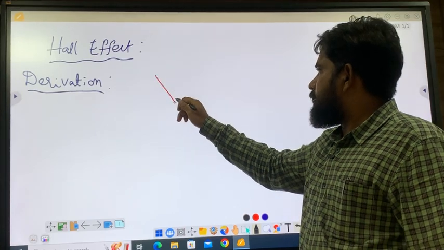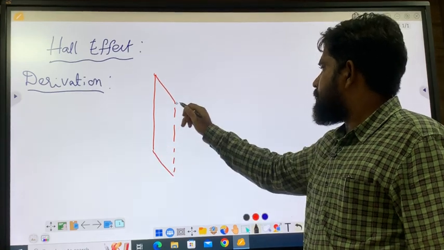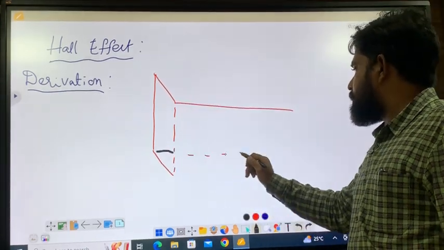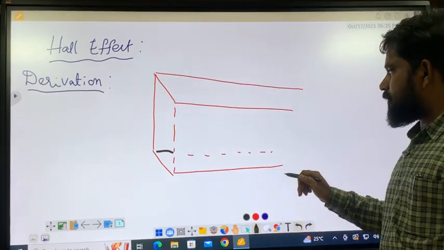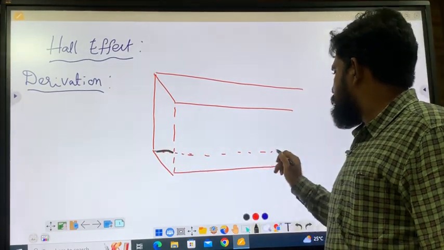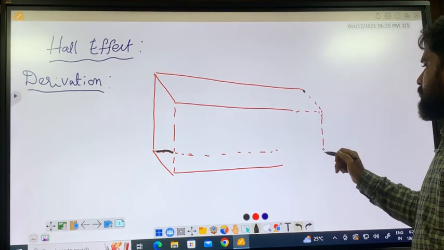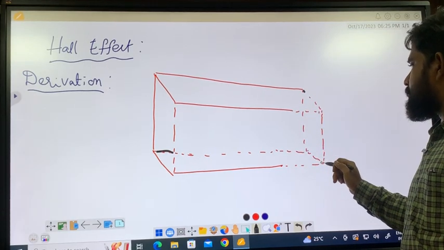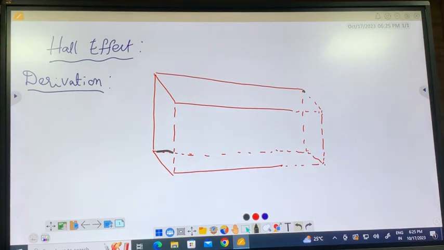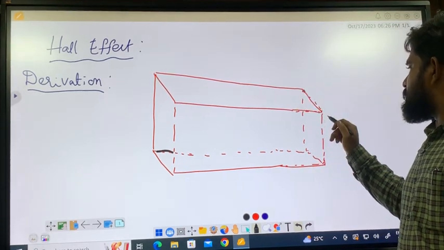A diagram. Let me draw the diagram. Actually, tools are there in this board, but I am using my hand only, just to make it look like a 3D one. This is some semiconductor we are taking, an unknown semiconductor. Now, what does the statement say?